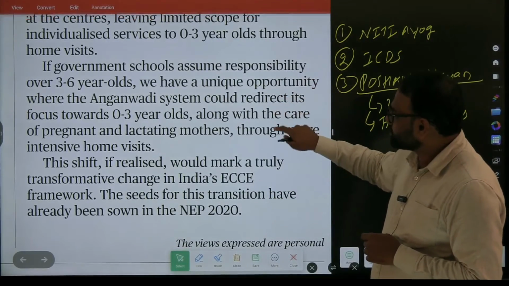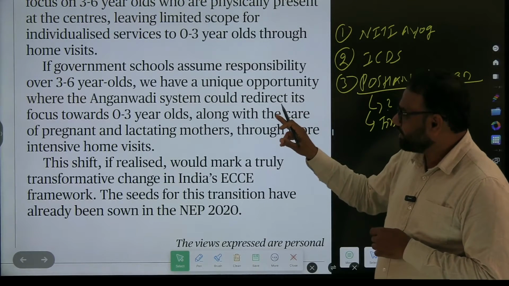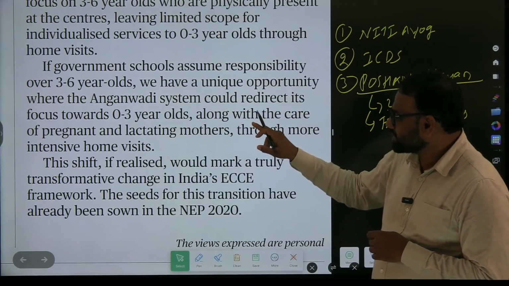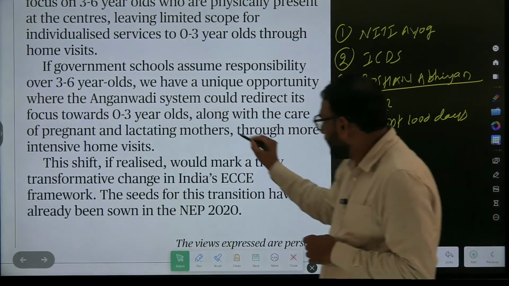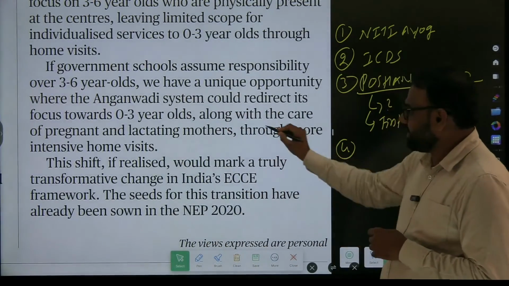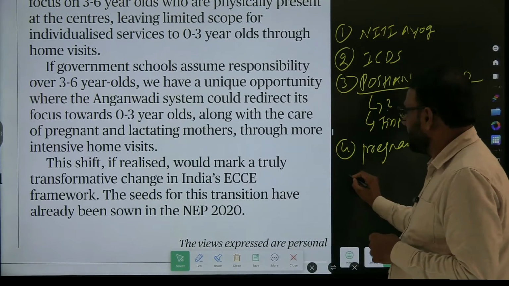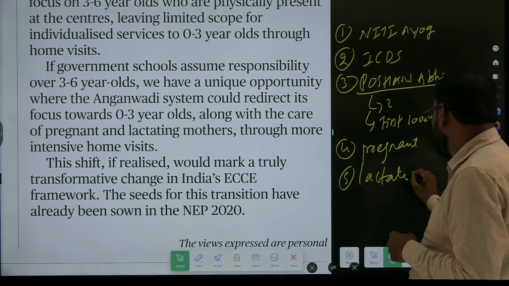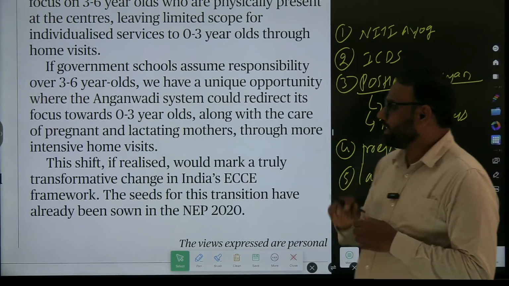If government schools assume responsibility over 3 to 6 year olds, we have a unique opportunity where the Anganwadi system could redirect its focus towards 0 to 3 year olds along with the care of pregnant and lactating mothers. See here, which are the keywords here? Pregnant and lactating mothers, through more intensive home visits.